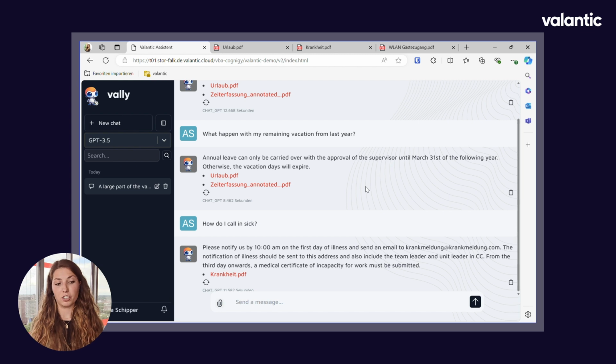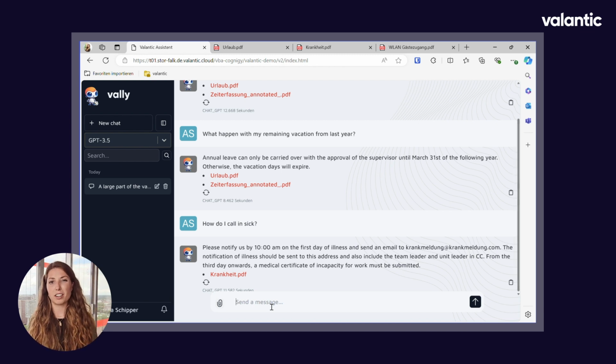From the 3rd day onwards, a medical certificate of incapacity for work must be submitted. So here you also see the PDF and the document that is being used. It gives you all the information, it gives you a little bit of extra information, but summarizes more or less the process on how to call sick.